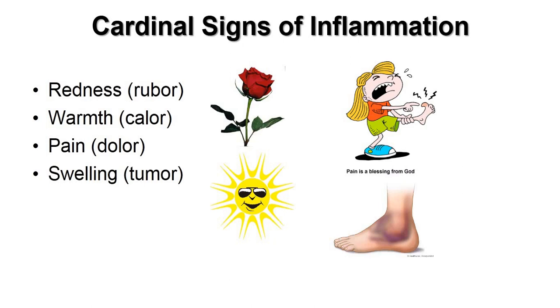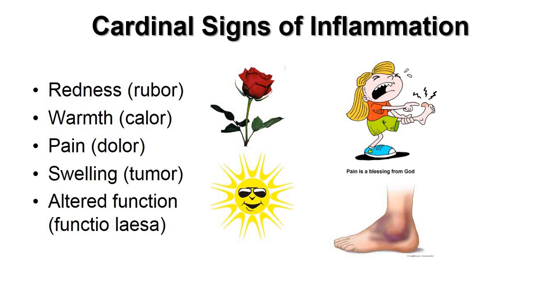So the 4 classical signs of inflammation are rubor, calor, dolor and tumor. All 4 put together lead to loss of function. This is called altered function or functio laesa. Now, in the next part of our talk, we shall focus on the chemical mediators of acute inflammatory response.